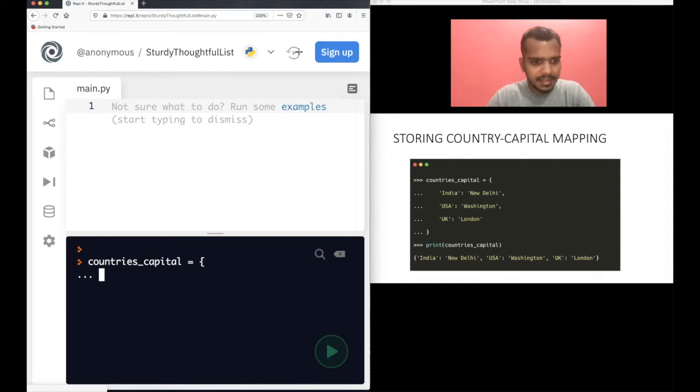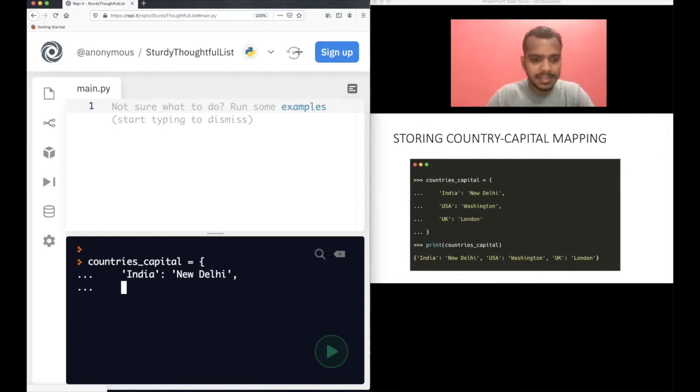I'll just have indentation here, and then I will have India. Of course, you may be wondering why I'm not writing it on the same line. You can write it on the same line as I have done before. It's okay, but here I'm giving you a different idea of how you can write dictionaries. In this way, it looks beautiful. India, capital is New Delhi. You can have different ways of writing a dictionary. Of course, you need to separate it by a comma. Press enter.